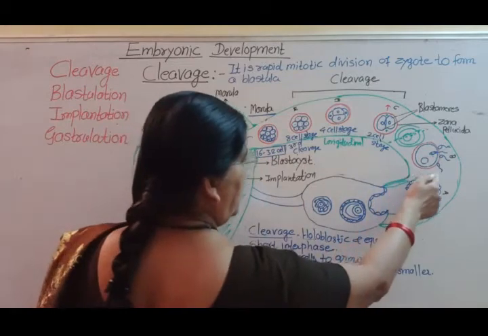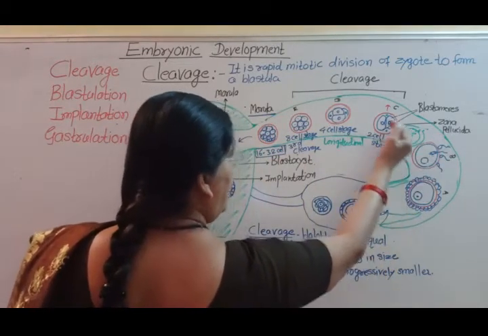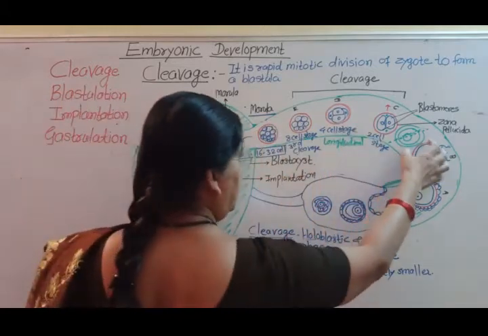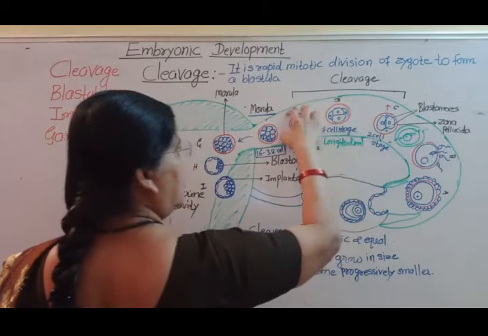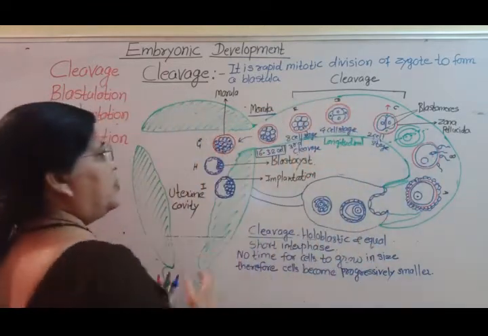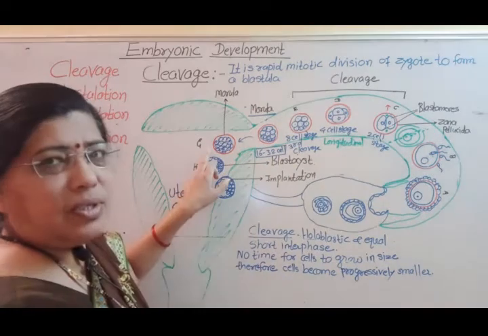See, this is zona pellucida, which I have shown by red color. Zona pellucida persists on the embryo up to the morula stage.